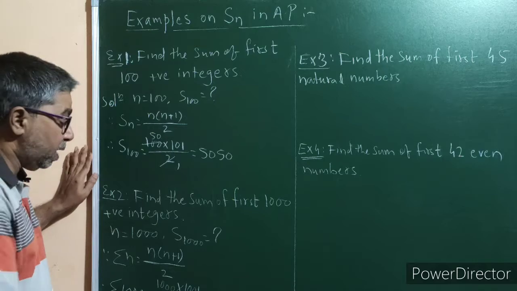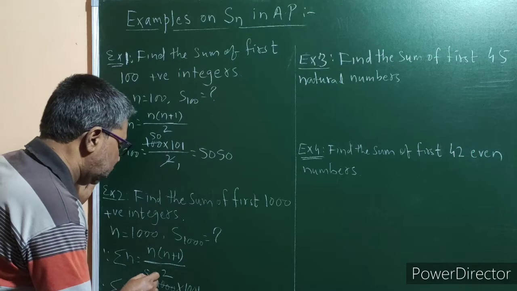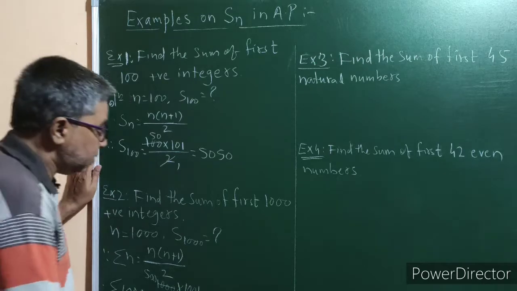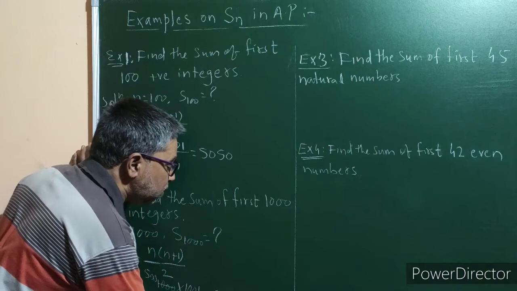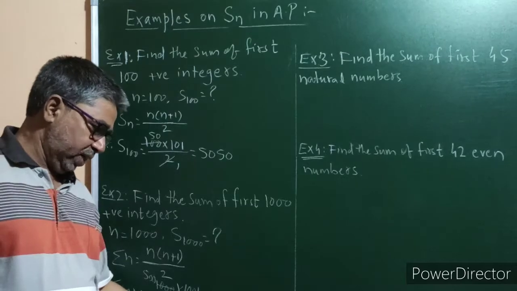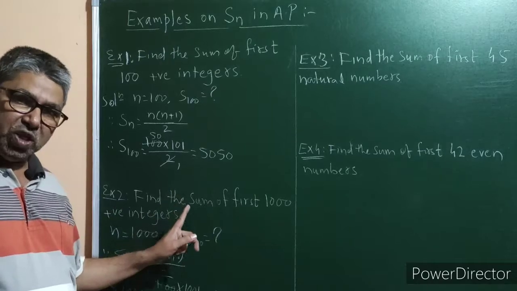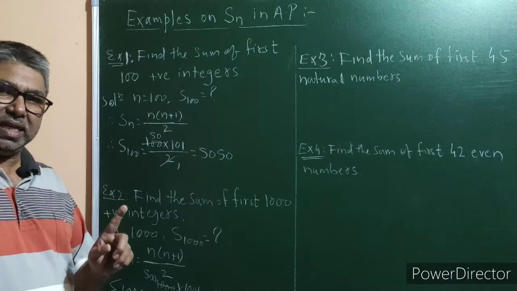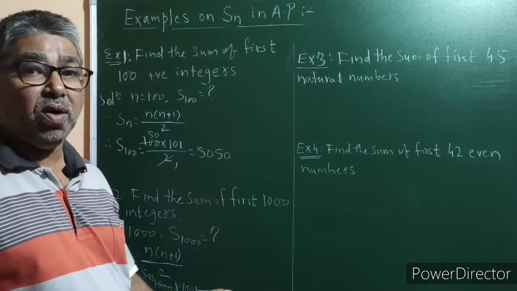If you divide 1000 by 2, you will get 500. Now 500 multiplied by 1001 is 500,500. So 500,500 is the sum of first 1000 positive integers. So in this way, we apply the third formula, Sn or sigma n is equal to n into n plus 1 upon 2, to solve such examples.